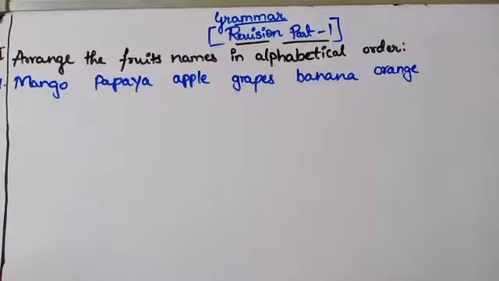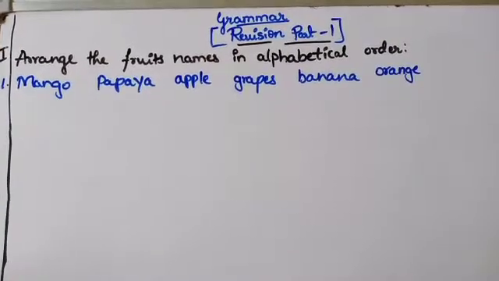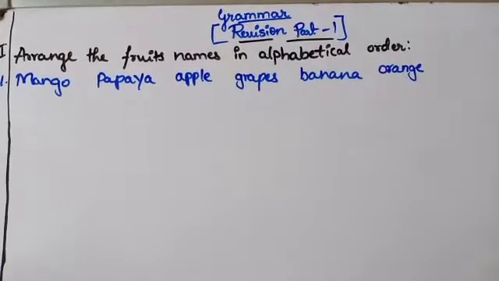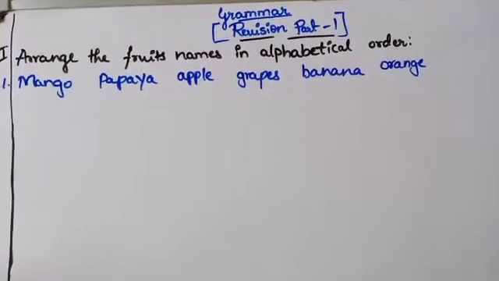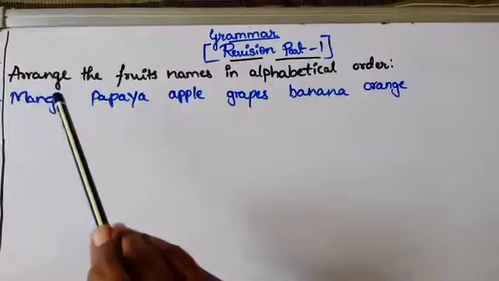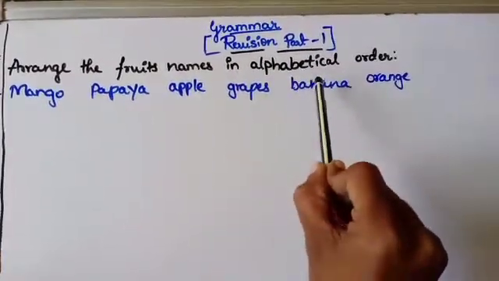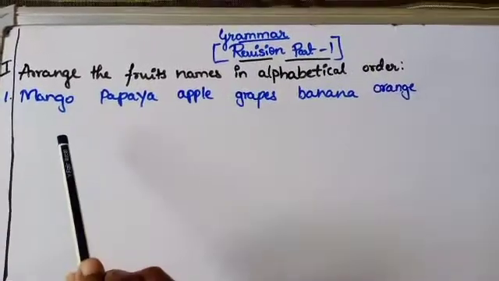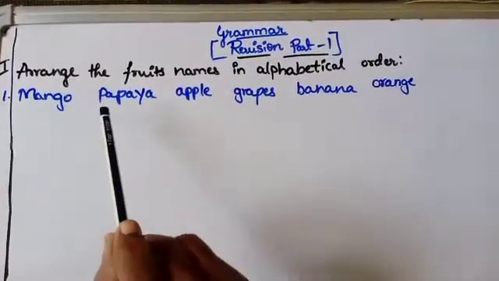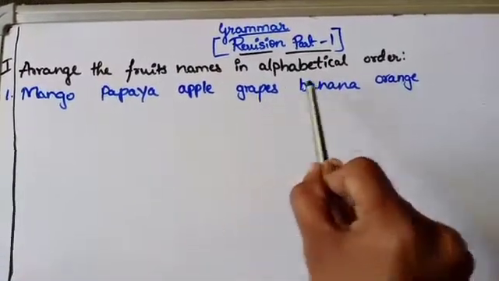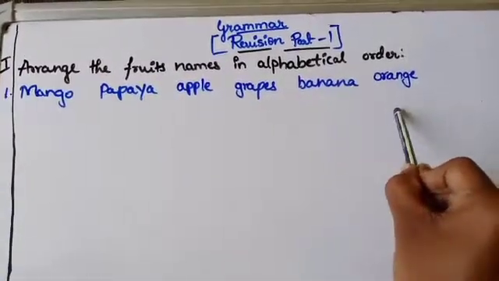Okay, so let's start a revision, that is arrange the fruits name in alphabetical order. The fruits names are mango, papaya, apple, grapes, banana, orange.